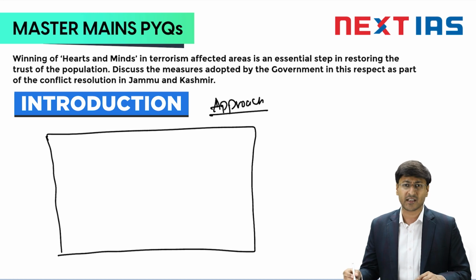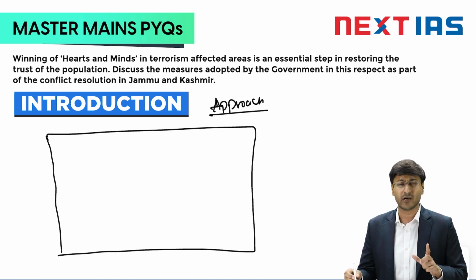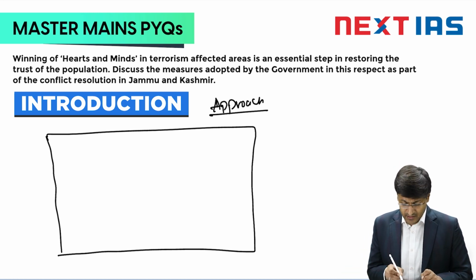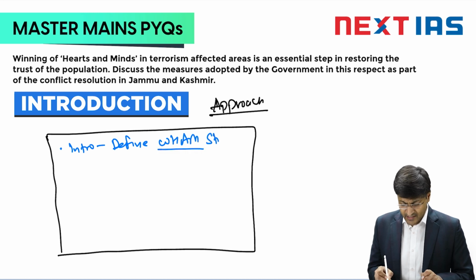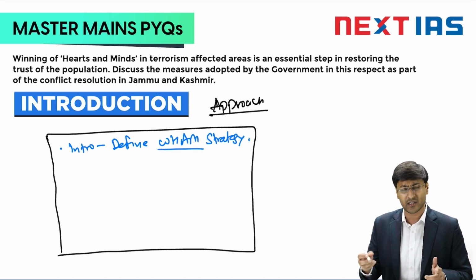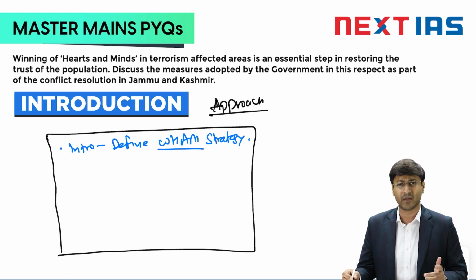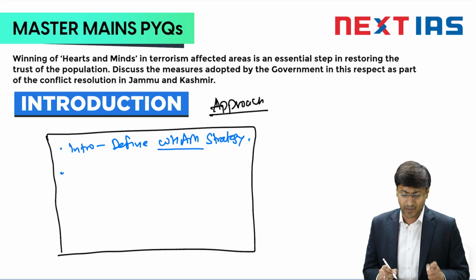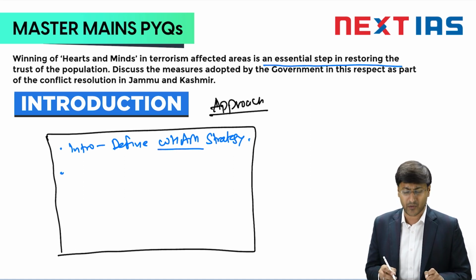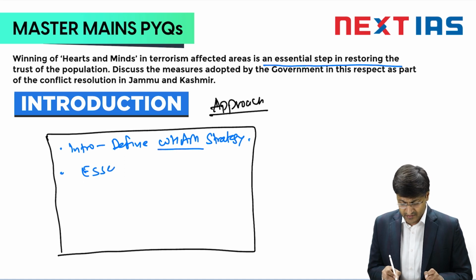the theme of the question is VAM strategy, winning of hearts and mind in Jammu and Kashmir. So my intro part can be that I have to define what this VAM strategy is. Either I can go by VAM strategy definition in this introduction, or I can also start with some factual data regarding militancy in Jammu and Kashmir. Next part of the question, that is my body part 1, will talk about how it is an essential step in restoring the trust of the population. So we will talk about how it is an essential step.